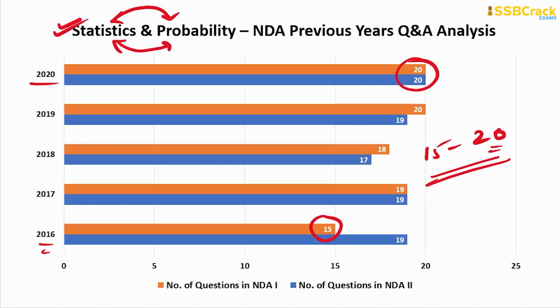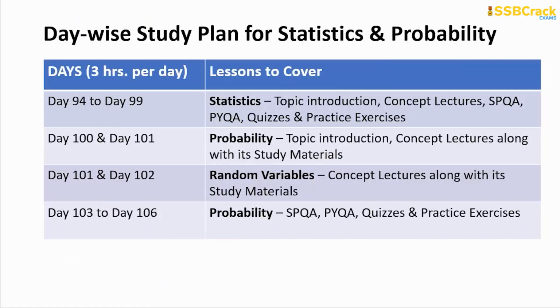So how do you prepare? Here is the plan. When you are left with the last 180 days of preparation, you have to sit strictly for 3 hours per day, and on day 94 to day 99 prepare for the topic statistics only. For that, go through the topic introduction lectures, concept lectures, SPQA lectures, PYQA lectures, quizzes and practice exercises.